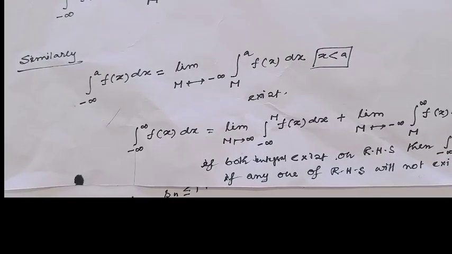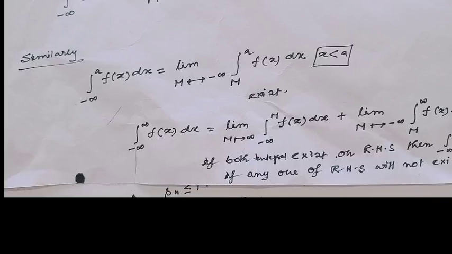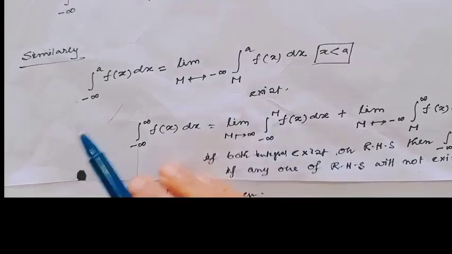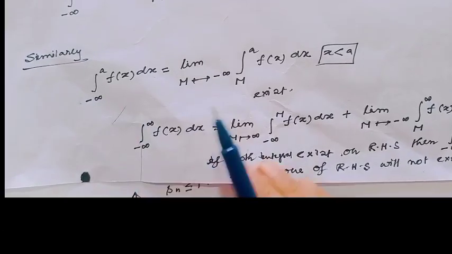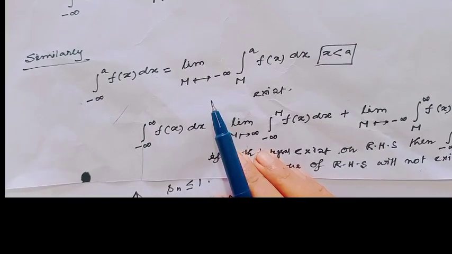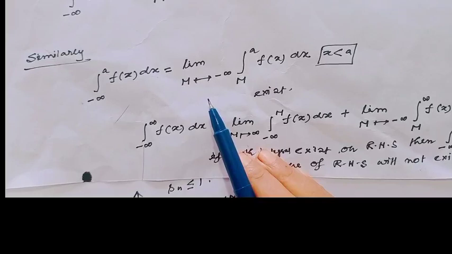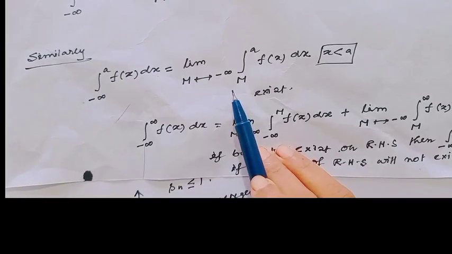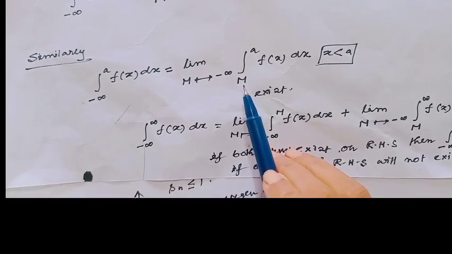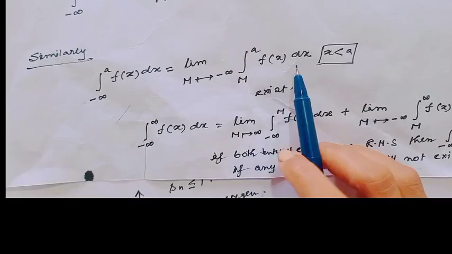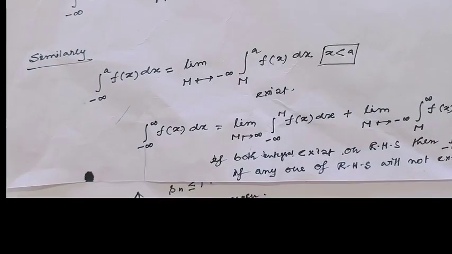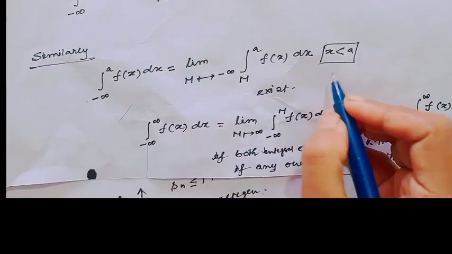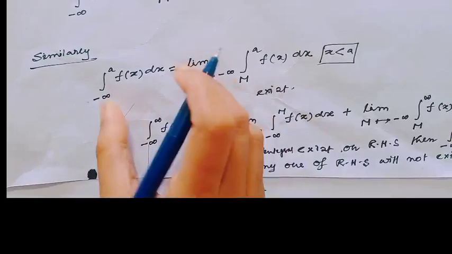In my previous video I saw this for plus infinity. Similarly, the integral from minus infinity to a of f(x) dx equals the limit as m tends to minus infinity of the integral from m to a of f(x) dx, where x is less than a. If this limit exists, then we can say this improper integral converges.